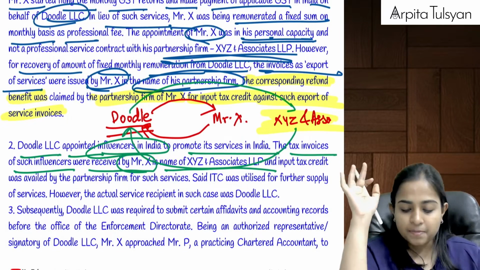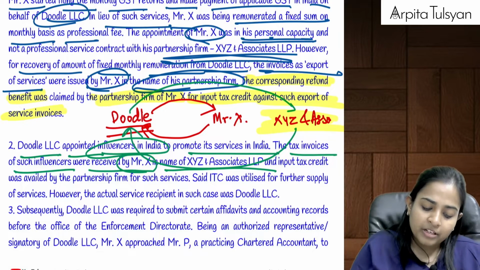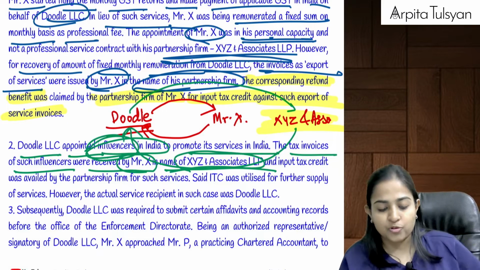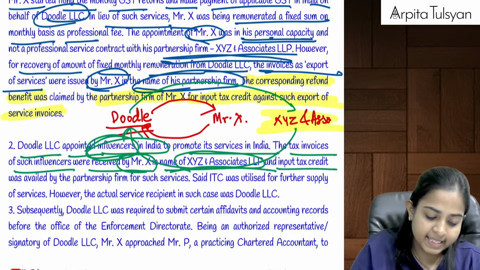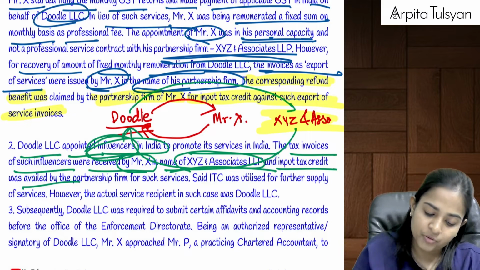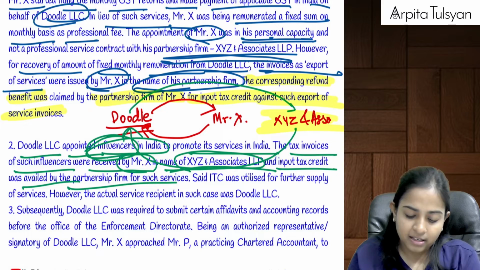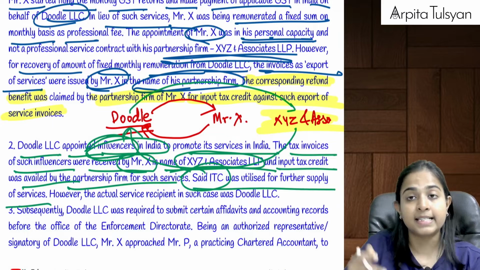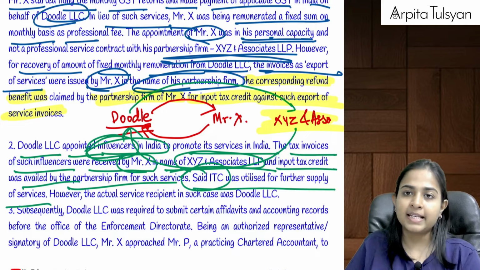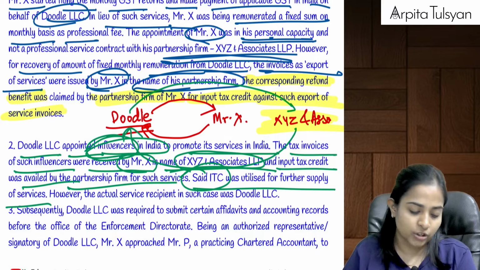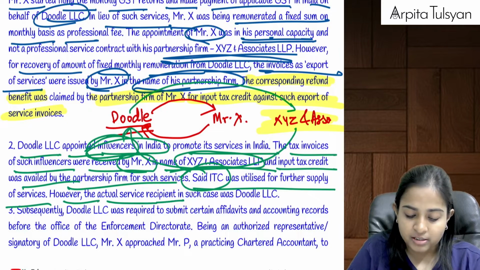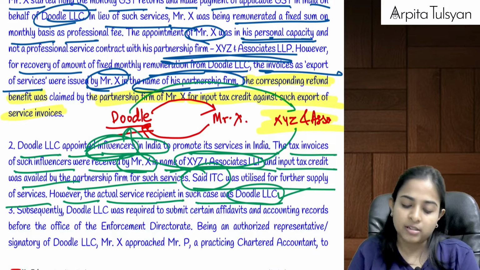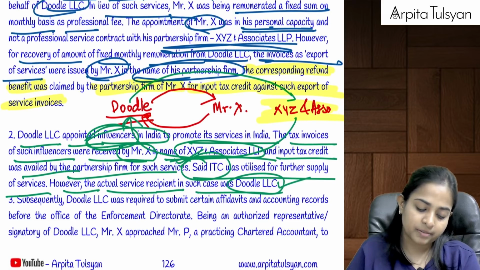And since Mr. X is managing everything, whoever were those influencers, they gave the invoices in the name of XYZ and Associates. Okay. And since the invoice was in the name of XYZ and Associates, ITC was taken by XYZ and Associates. ITC was utilized for further supply. Okay. Means, can we say wrongful utilization of ITC has happened? However, actual service recipient was Doodle LLC, whereas they showed that actual service recipient is XYZ and Associates.